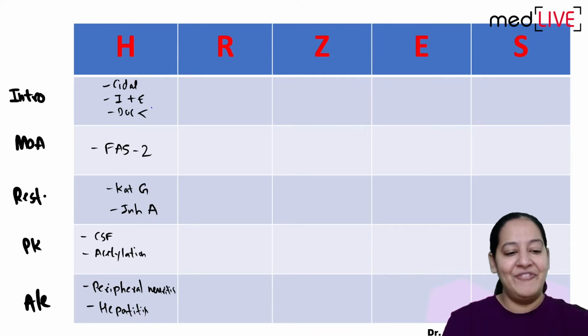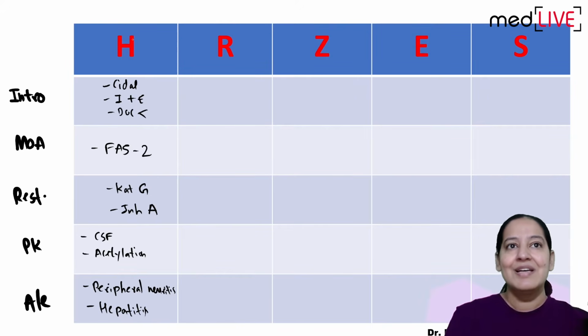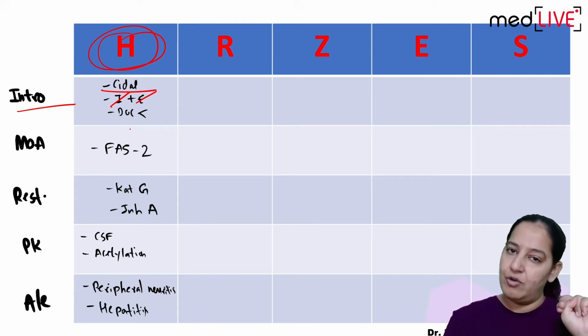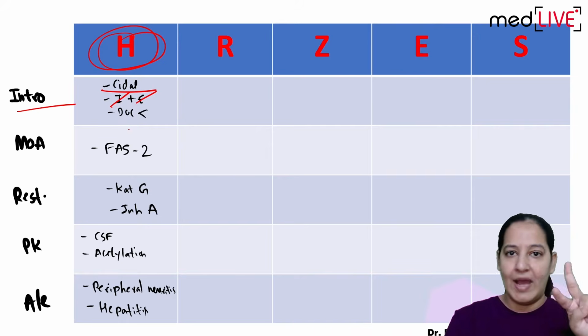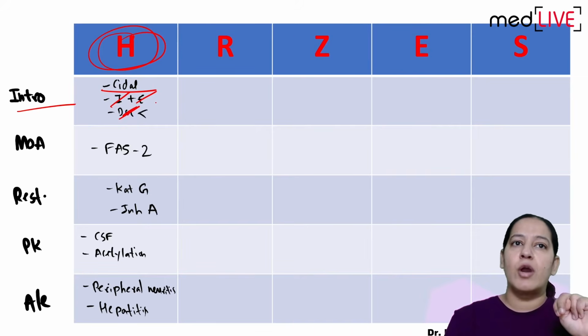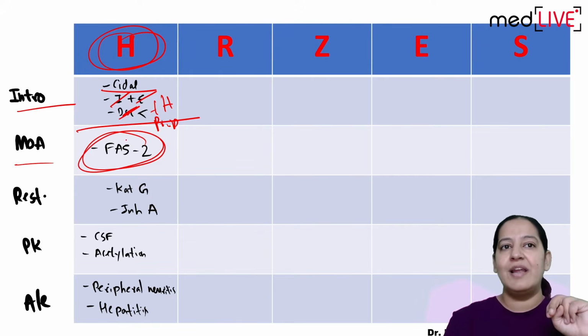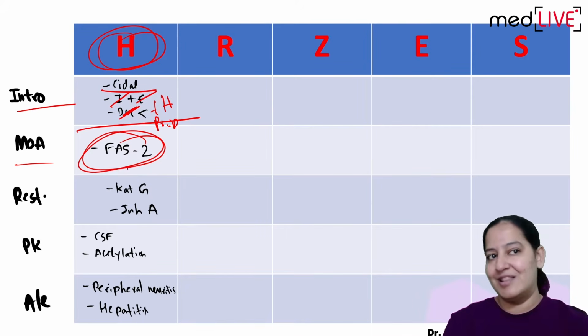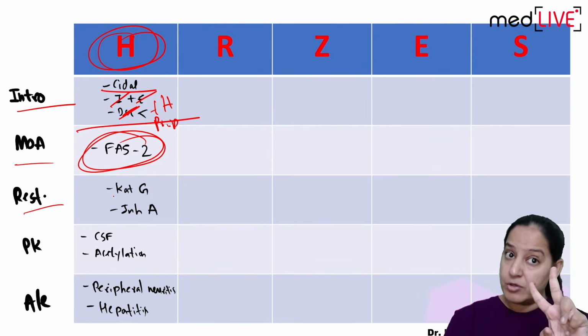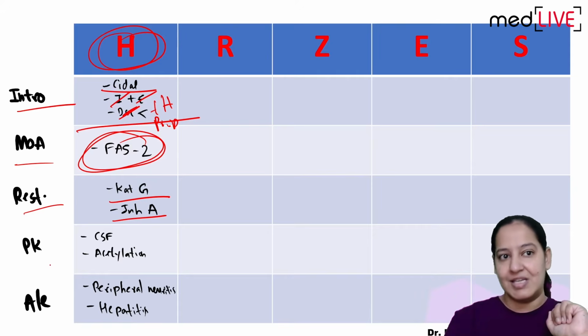Please see everyone here. I want everyone on the screen. So H, isoniazid. In the introduction, write it is a cidal drug. It kills intracellular as well as extracellular bacteria, both in the alveoli and outside the alveoli. It is the drug of choice for treatment. It is a drug of choice for prophylaxis. So that is about the intro. Mechanism of action, you know in detail. It inhibits the FAS-II enzyme, so it inhibits bacterial cell wall synthesis and kills the bacteria. Resistance is due to two genes, the KatG gene and the InhA gene.